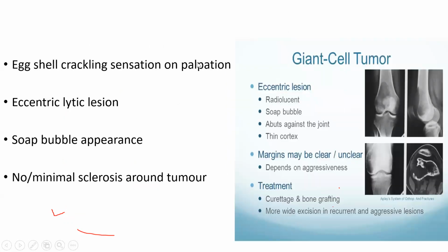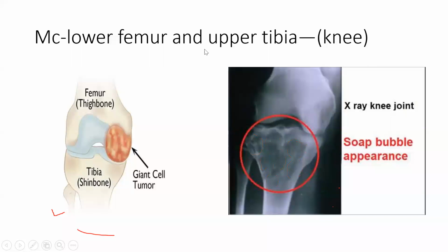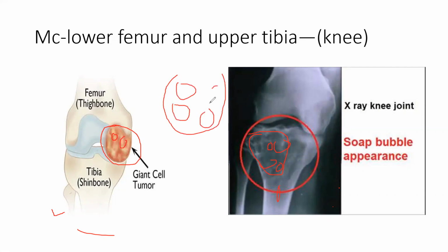Now see, ये दो चार चीज याद रखना. See this one, it is eccentric. What is centric? What is eccentric? Anything which is central is centric. This is eccentric, मतलब बाहर की तरफ, center में नहीं रहता. There are many soap bubbles. Because of the soap bubbles, it cracks. तो ऐसा होता है कि एक thin shell होता है. It's like a thin shell, and there are many soap bubble characters.